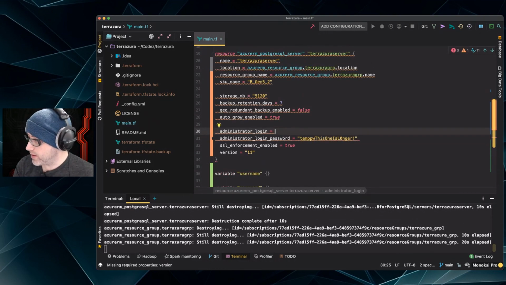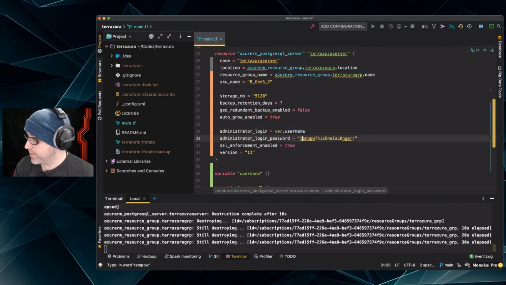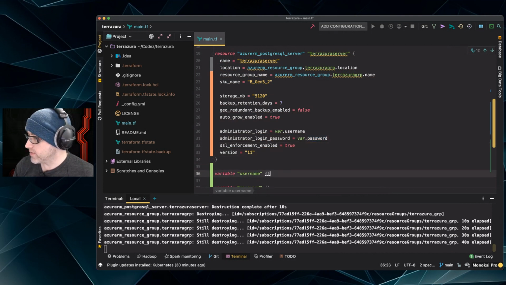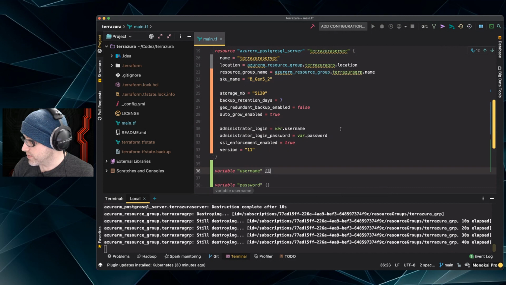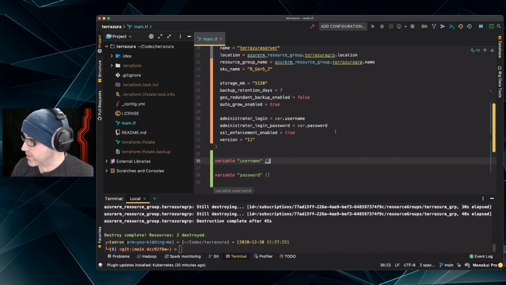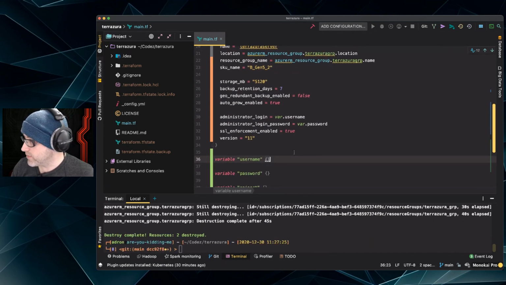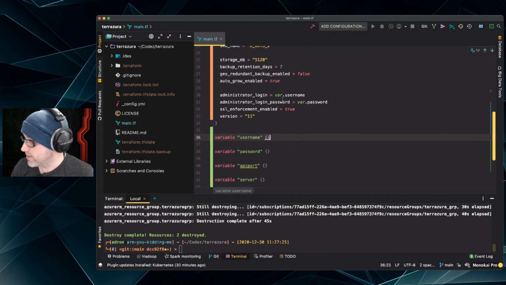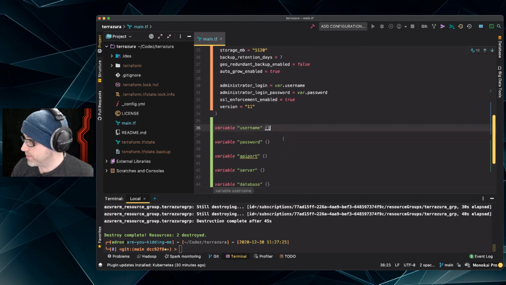So this is going to be var.username now. That it'll autocomplete because I have variables in there. I'm hitting control space. Come on, space. There it goes. Auto completes. I had to get it started there. Probably hasn't finished processing it or something. There we go. So everything's destroyed. These things are set now. So username and password is set.